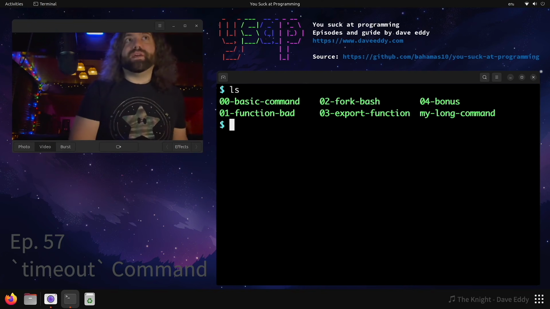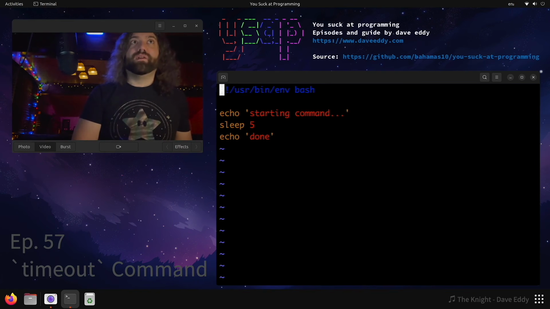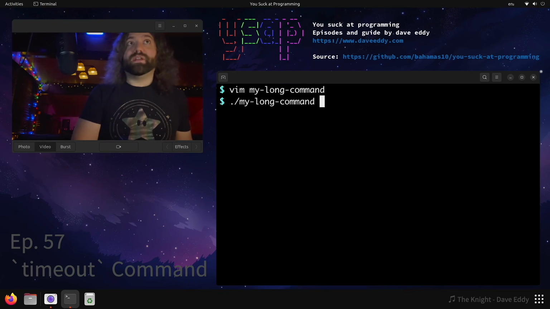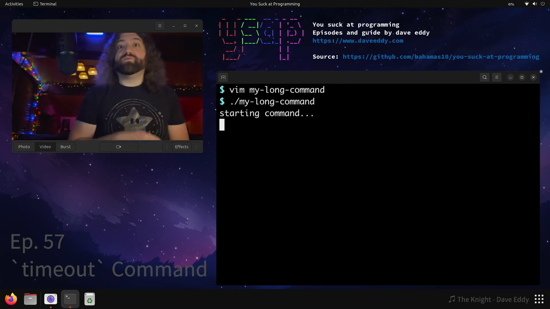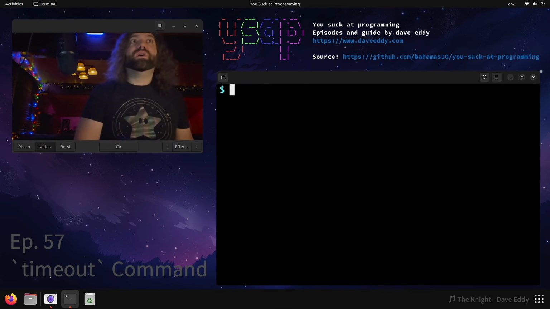So we have a basic command, 00, but the first thing you notice is we have my long command. This doesn't have a number in front of it. We're going to use this command a lot in my examples. So let's take a look at my long command. What does it do? It's a Bash script. We echo starting, we sleep for 5 seconds, and then we print done. There's no secrets here. There's no tricks. It literally does what it says it's going to do. We run it, and it says starting command, and then it hangs for 5 seconds, and then it prints done. Cool. Simple.